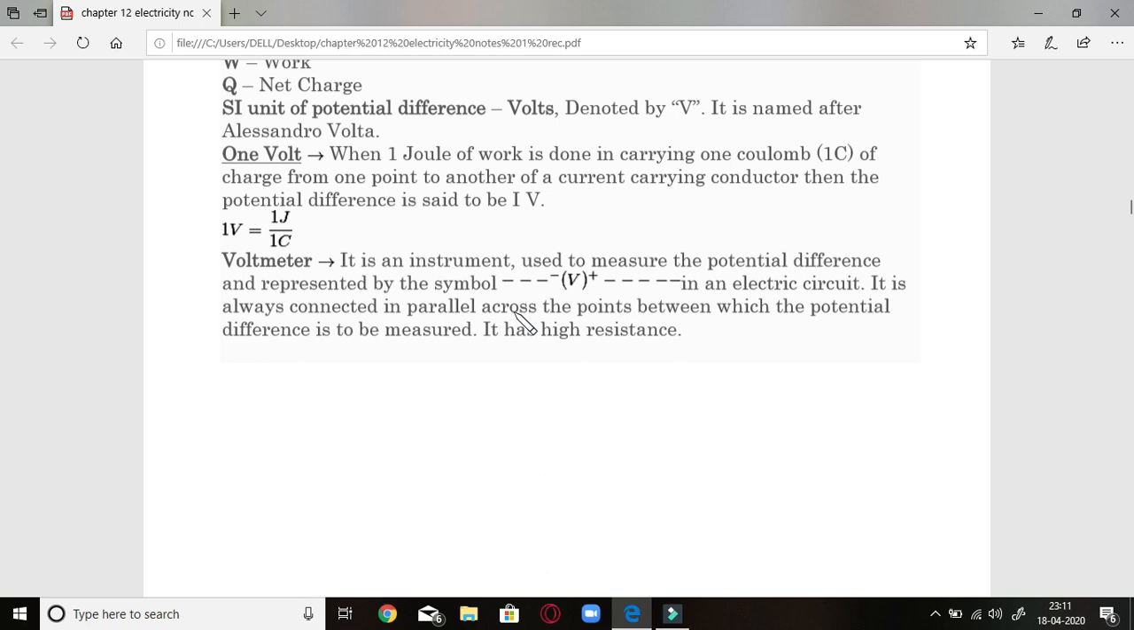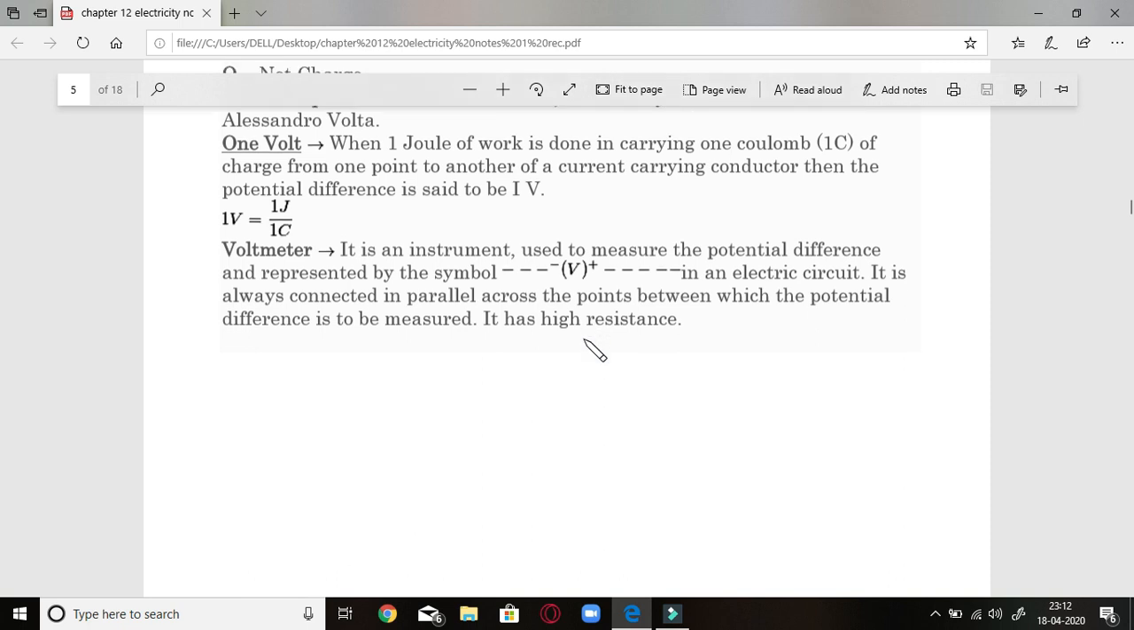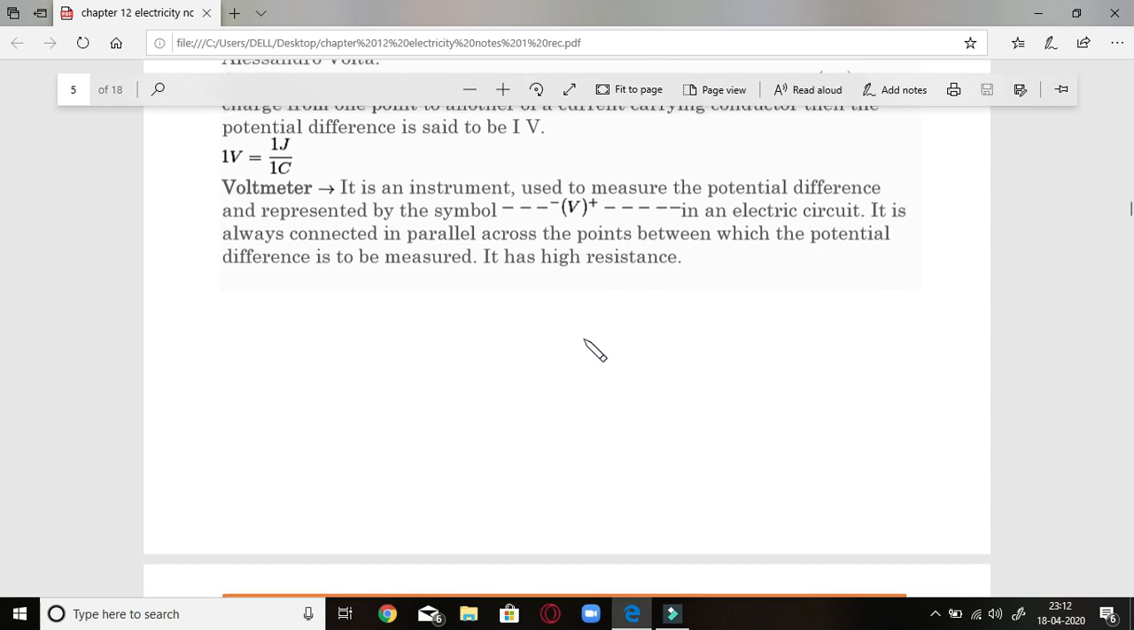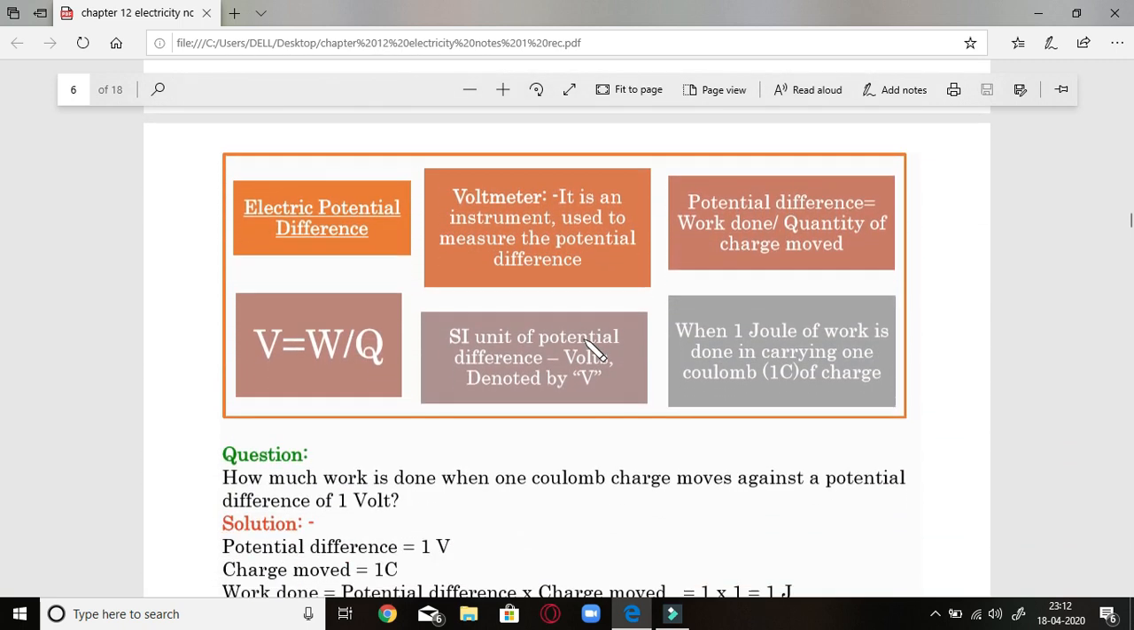Now what is resistance? Resistance may be the resistance used in a fan or bulb or tube light or heater or geyser anywhere. So voltmeter has a very high resistance, and next thing is that since it has very high resistance, it does not at all allow any current to flow through it.